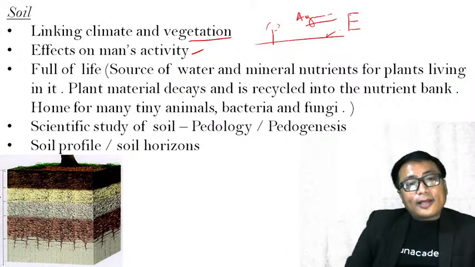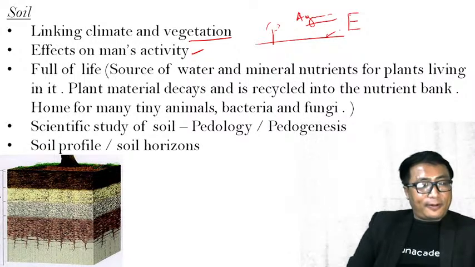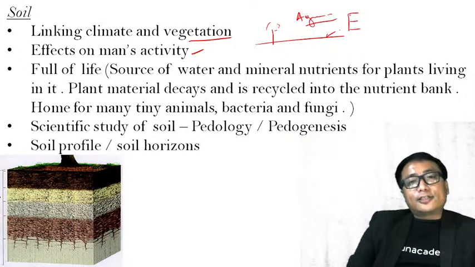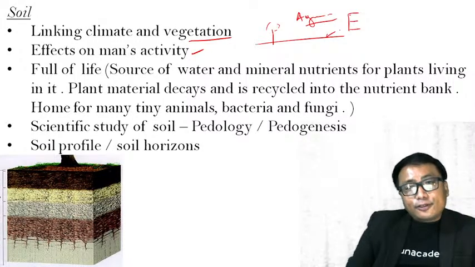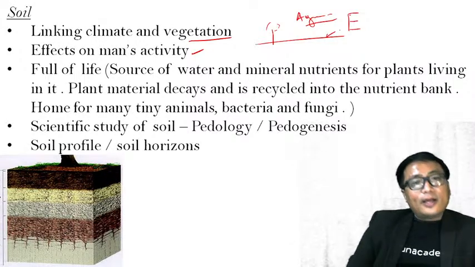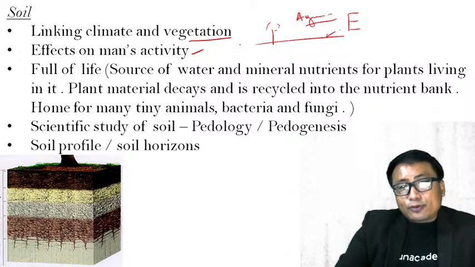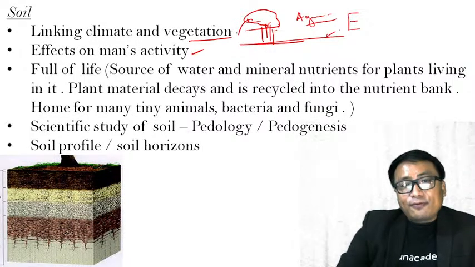Soil is not a passive object. Soil is full of life. It is the source of water and mineral nutrients for the plants living in it. Also, plant material decays. If I have a soil and vegetation, the leaf will fall down and decay.